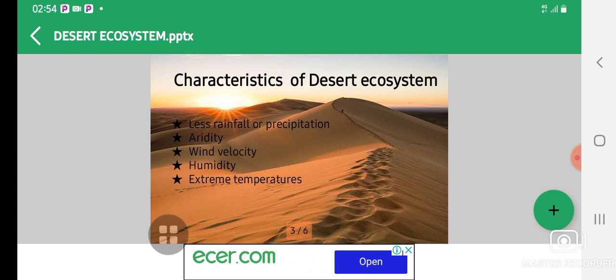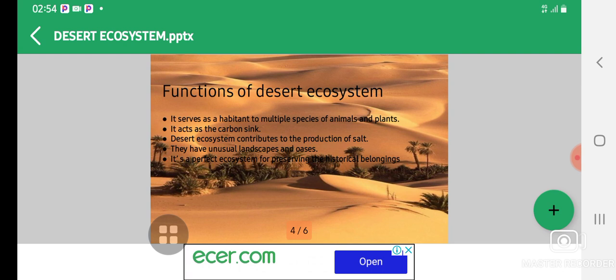So after that, let's look at the functions of the desert ecosystem. As you can see, the first one, it serves as a habitat to multiple species of animals and plants. The second one, it acts as a carbon sink. The third one, the desert ecosystem contributes to the production of salt. The fourth one is they have unusual landscapes and oases. Last but not least, it is a perfect ecosystem for preserving historical belongings.